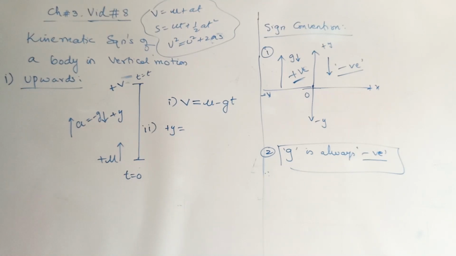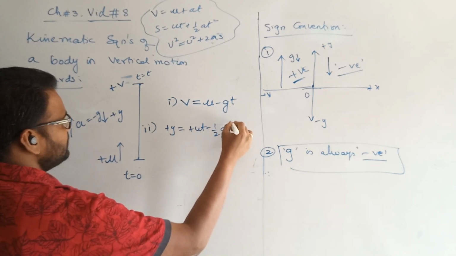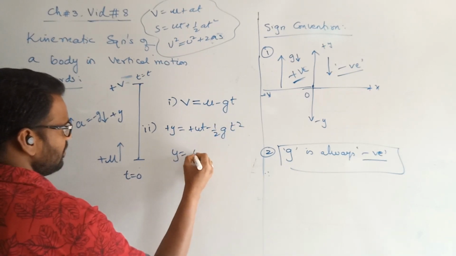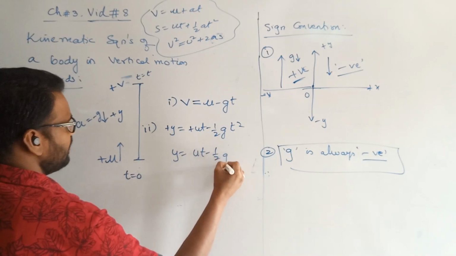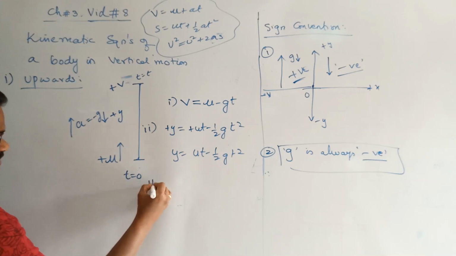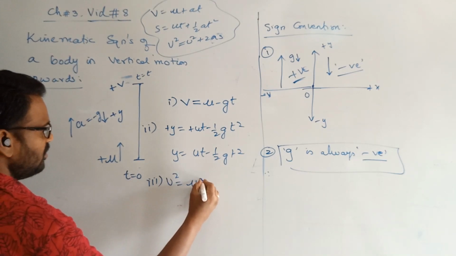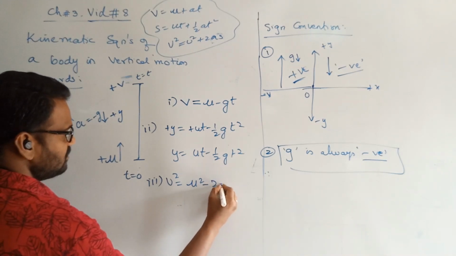So plus y equals plus ut minus half gt square, that is simply y equals ut minus half gt square. Third equation, v square equals u square minus 2gh.